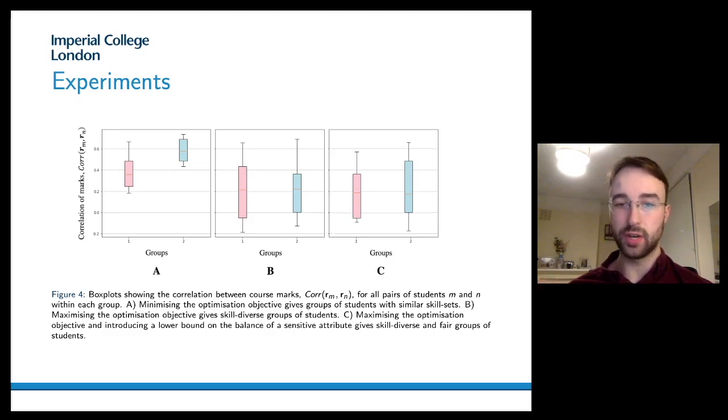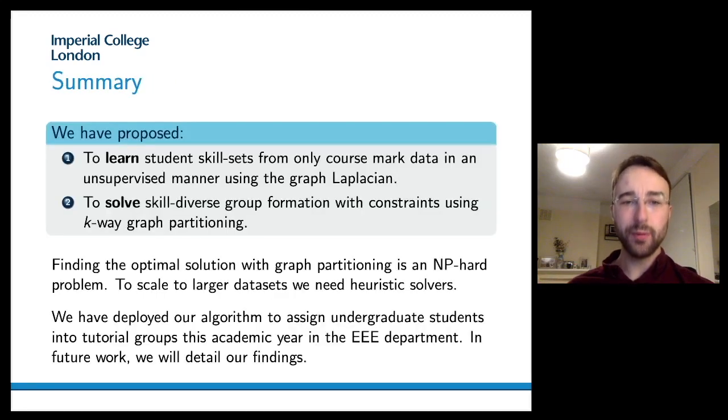And C, we promote skill diversity and fairness, where we can see that the skill diversity is retained when we introduce this additional constraint. So in summary, we've proposed a method to learn student skill sets from course mark data in an unsupervised manner. And two, we've proposed an optimization objective to solve skill diverse group formation with constraints using k-way graph partitioning. Finding the optimal solution with graph partitioning is an NP-hard problem, but to scale to larger data sets, we can use heuristic solvers. We've actually deployed our algorithm to assign undergraduate students into tutorial groups this academic year in the EEE department. In future work, we will detail our findings.